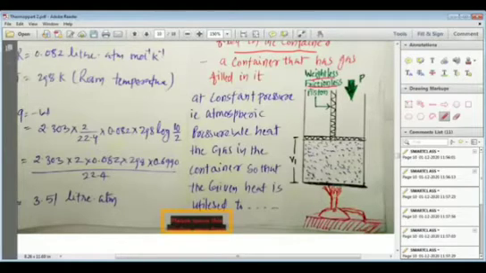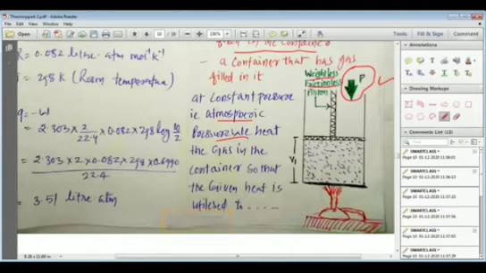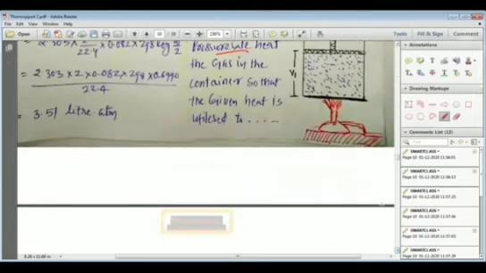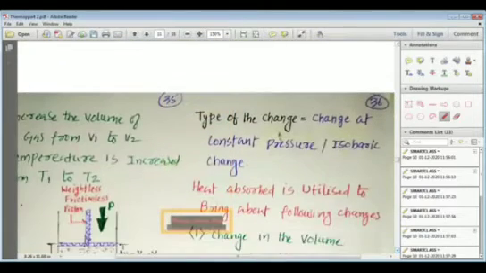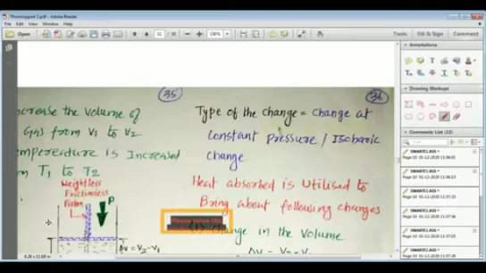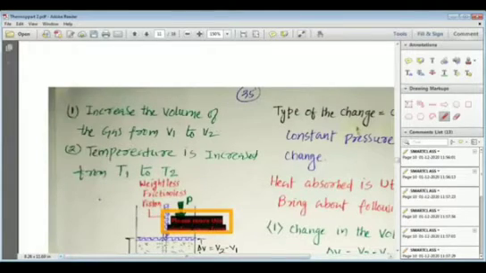You can see that we have arranged the situation where we can heat this gas, and from outside the pressure of atmosphere, or the outside pressure, we consider it as P. So at constant pressure, that is at atmospheric pressure, we heat the gas in the container, so that the given heat is utilized. Now what happens when we provide the heat to the gas? The heat is utilized for various functions. Let us see those two functions, or two works, for which the heat is utilized.